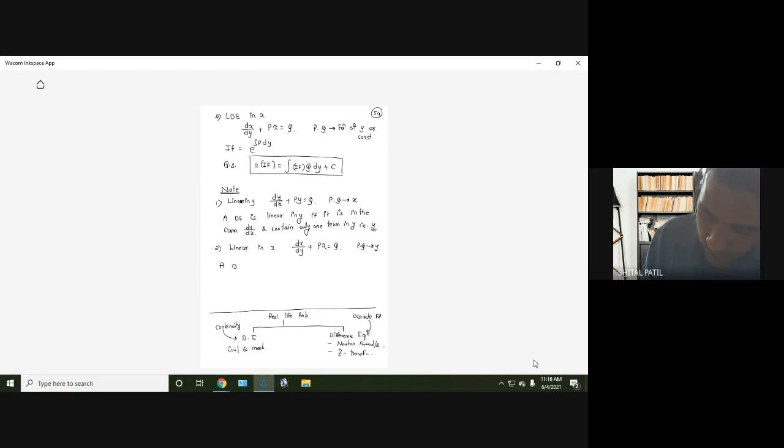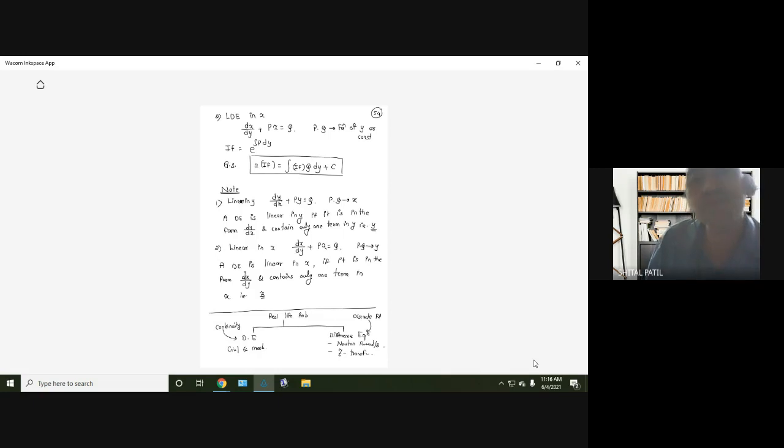So a differential equation is linear in x if it is in the form dx by dy and contains only one term in x, that is x.